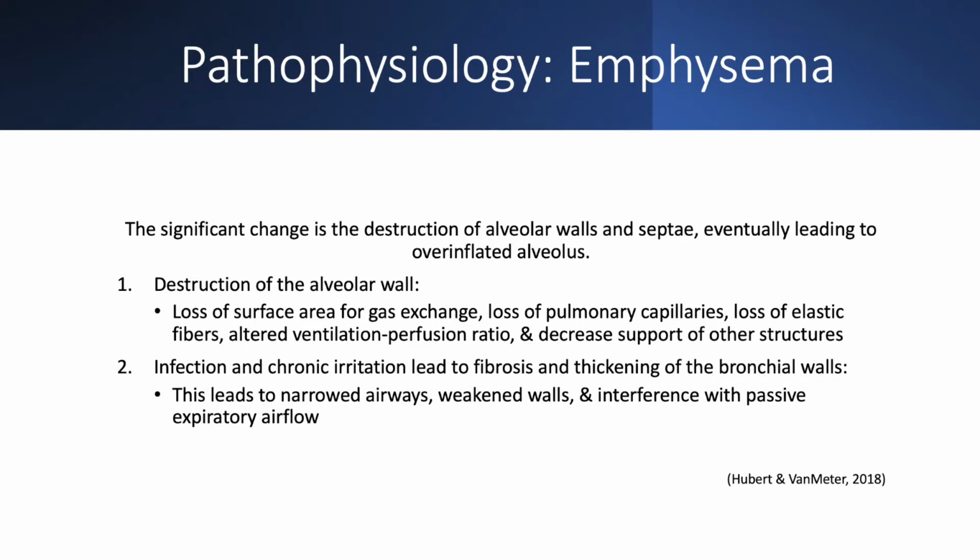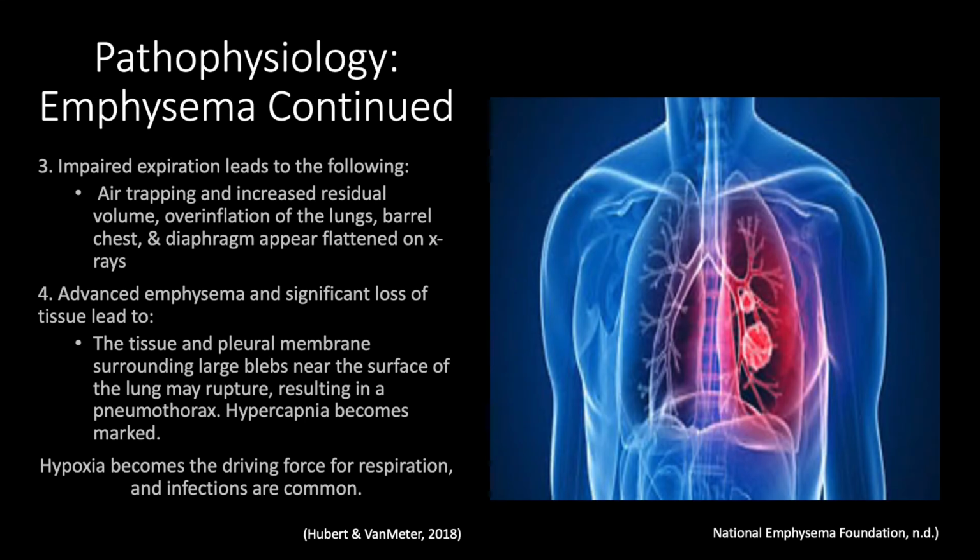Emphysema. The significant changes are the destruction of alveolar walls and septae, eventually leading to overinflated alveoli. Destruction of the alveolar wall leads to loss of surface area for gas exchange, loss of elastic fibers, and decreased support of other structures. Infection and chronic irritation lead to fibrosis and thickening of the bronchial walls, which leads to narrow airways, weakened walls, and interference with passive expiratory airflow. Impaired expiration leads to air trapping and increased residual volume, overinflation of the lungs, barrel chest, and the diaphragm appears flattened on X-ray.